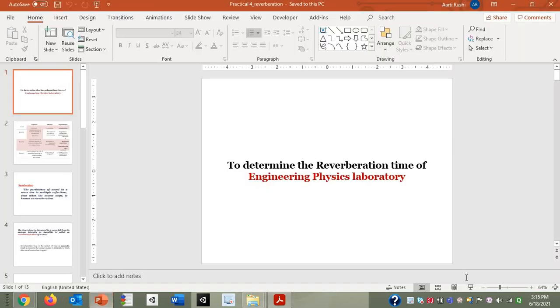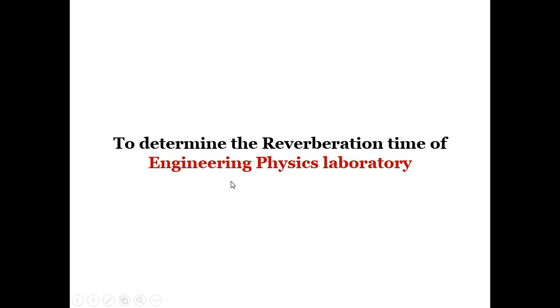So first, related to the first practical, is the screen visible to all of you? Yes, ma'am. Okay. According to your engineering physics lab manual, the aim of the practical is to determine the reverberation time of the engineering physics laboratory. But as you are at your home right now, what will be the aim of today's practical?